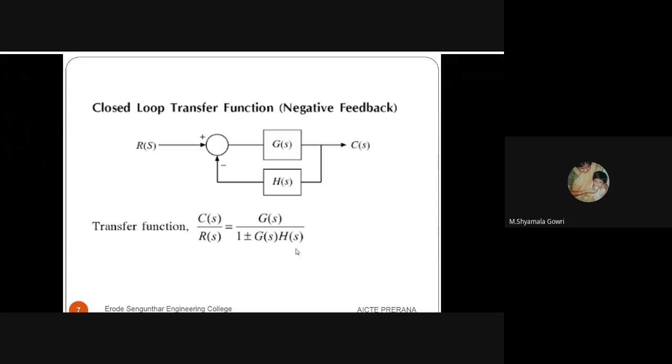The transfer function of a closed loop control system is C of S by R of S is equal to G of S divided by 1 plus or minus G of S into H of S. Here the plus sign is for negative feedback and the minus sign is for positive feedback. Here G of S is the open loop transfer function and H of S is the feedback gain, for unity feedback H of S is 1.